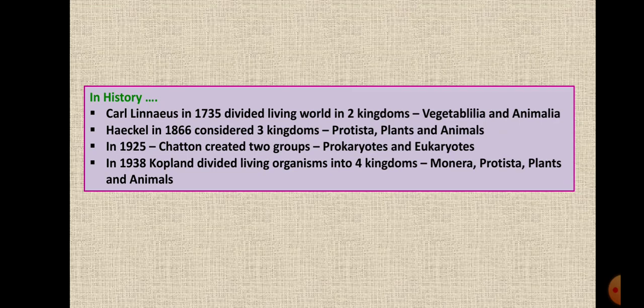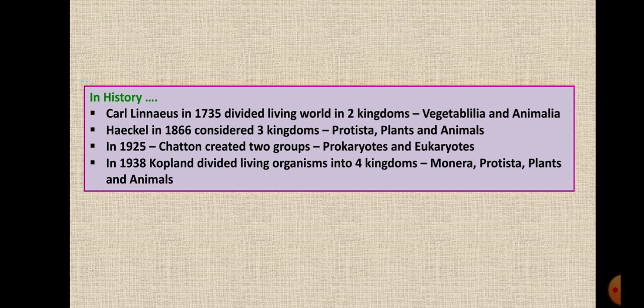Before we start with the classification, students, let's go through the history of classification in short. It started in 1735. The scientist named Carl Linnaeus was the first one to divide all the living organisms into two main kingdoms, Vegetabilia and Animalia.